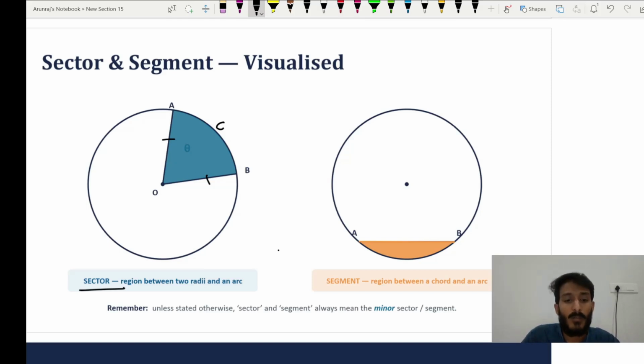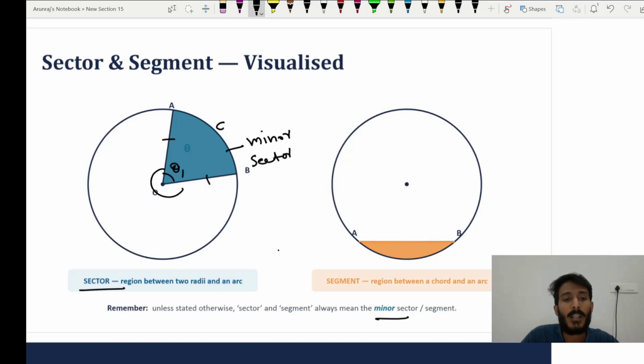You need to know one more thing, that is what a minor sector and a major sector are. If this angle, for example, I put it as theta 1, the small angle that generates a certain sector, this area we call the minor sector. You got it?